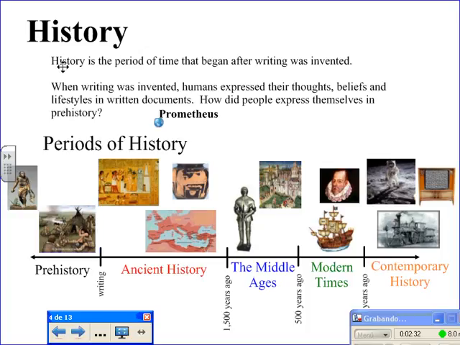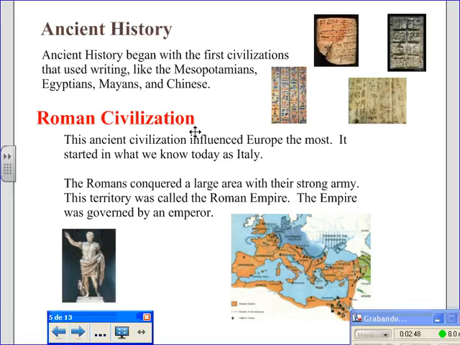History. History is the period of time that began after writing was invented. When writing was invented, humans expressed their thoughts, beliefs, and lifestyles in written documents. Ancient history. Ancient history began with the first civilizations that used writing, like the Mesopotamians, Egyptians, Mayans, and Chinese.